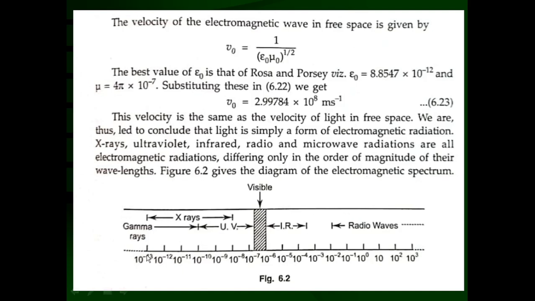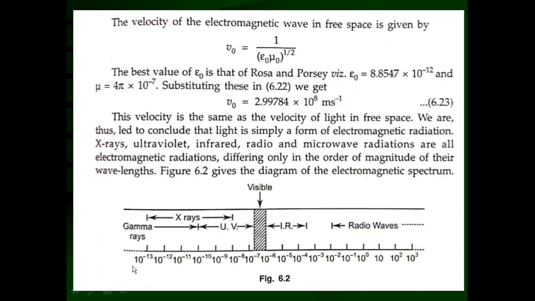So, electromagnetic waves, starting from the lowest wavelength, which is 10 raised to minus 15 meter, to the maximum of 10 raised to 8 meter. This is the range of electromagnetic waves, or the electromagnetic spectrum, in wavelength lambda.